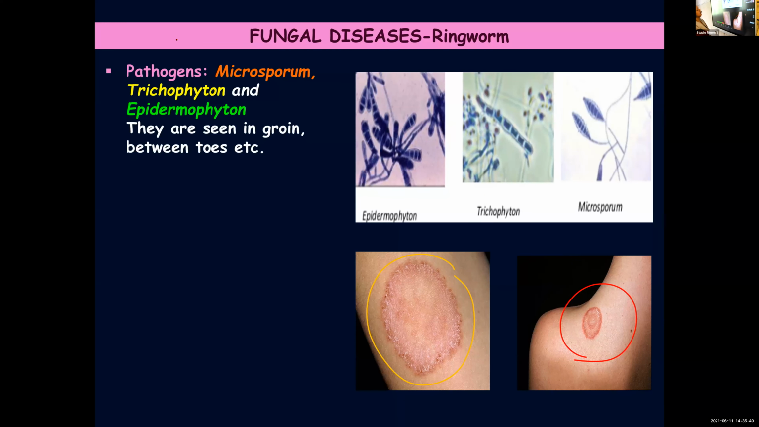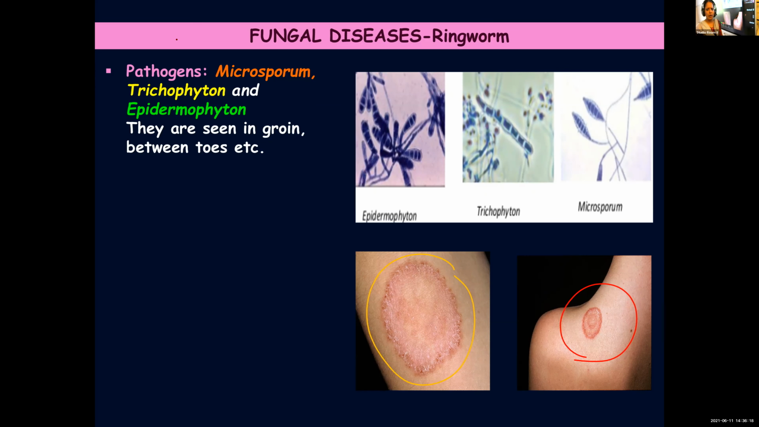Pathogens causing ringworm infections are Microsporum, Trichophyton, Epidermophyton. I think we are having Microsporum here. The slide of Microsporum is there and you need to identify it under spotting, which carries 1 mark. If God permits, we will meet soon and start doing the practicals. Now, Microsporum, Trichophyton, Epidermophyton are usually found in the groin, between toes, etc.